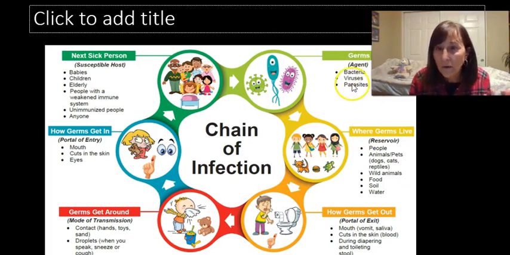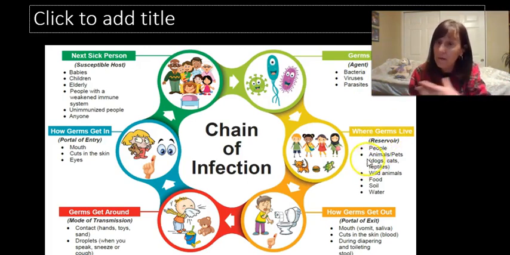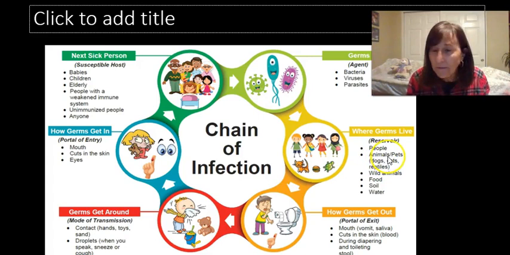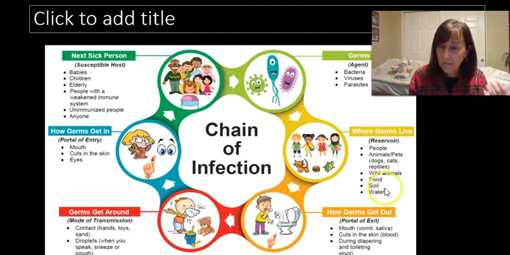Then it goes into some reservoir. And again, usually it's people to people, but not always. We could get rabies from dogs, other types of diseases through animals. Could be in our food, right? We eat something with salmonella. Could be in the soil where the food is. Could be in the water that you drink.